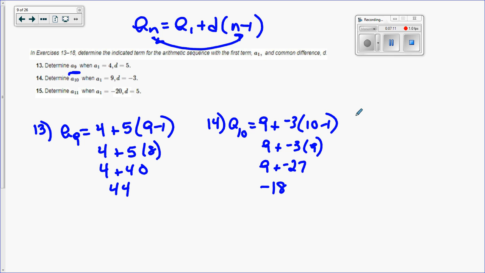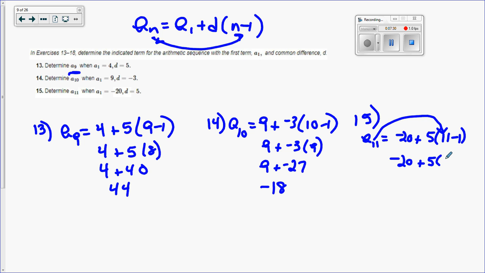Okay, so now for number 15, they want me to find a sub 11. A sub 11 equals, first term is -20 plus 5 times 11 minus 1. This number goes there. -20 plus 5 times 10. -20 plus 50 is 30. That's the 11th number in that sequence.